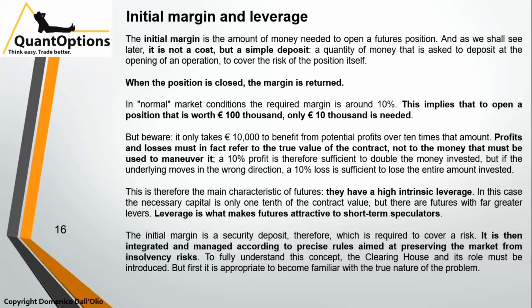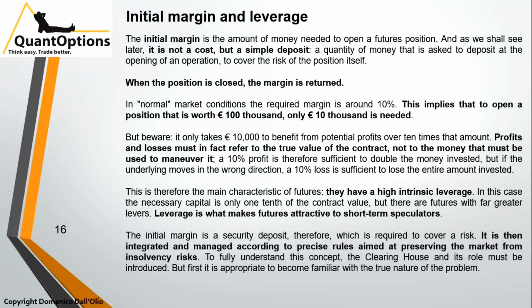In normal market conditions, the required margin is about 10%. This implies that to open a position worth 100,000 euros, only 10,000 is needed. Let's see this again. You are opening a position valued 100,000 euros, but you are putting in the plate only 10,000, a tenth of the counter value of the contract.